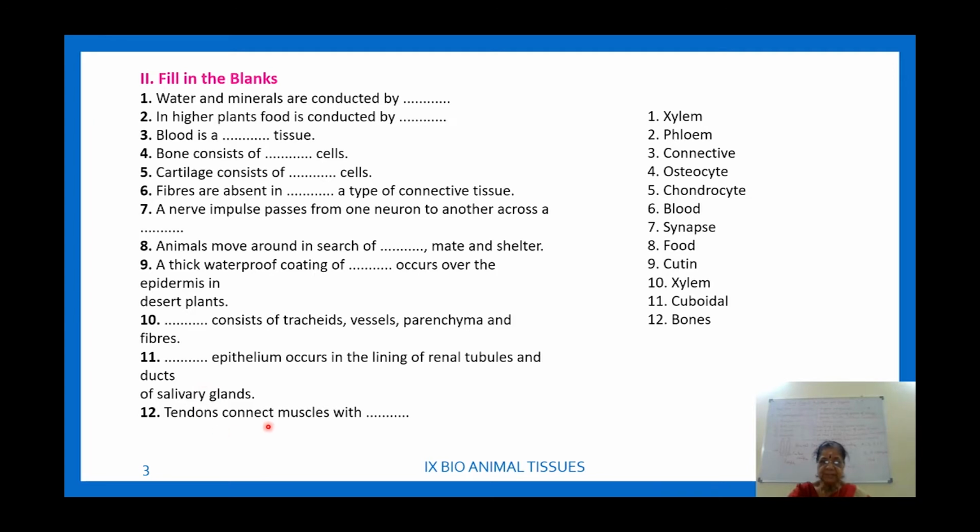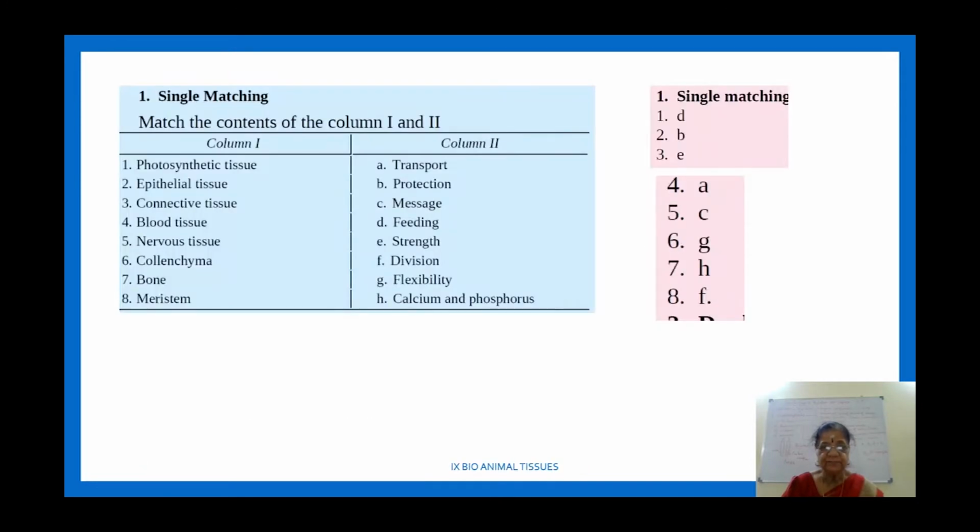Then tendons connect muscles with the bones. Tendon is again a dense connective tissue, whereas tendon and ligaments. Tendons connect muscles with the bones. Right? You can cross check the answers for question 12. The next one is match the following type.